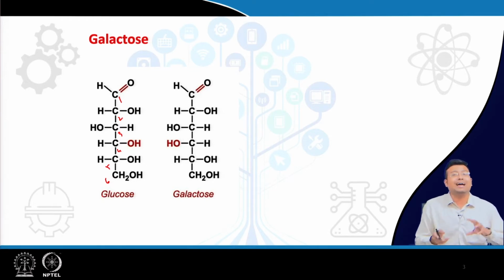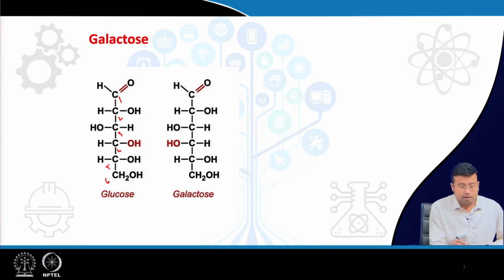So, glucose and galactose are isomers, right? Specifically, glucose and galactose differ in the 4th carbon, where the H and OH are reversed.